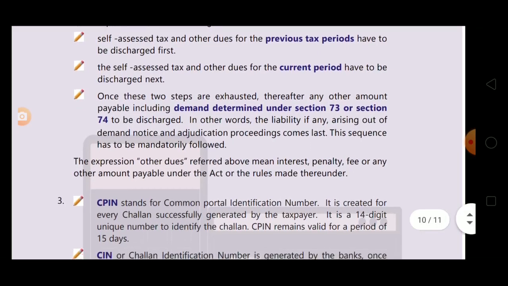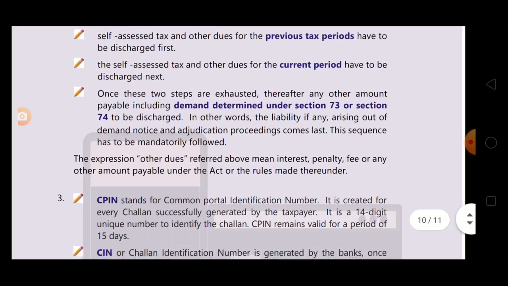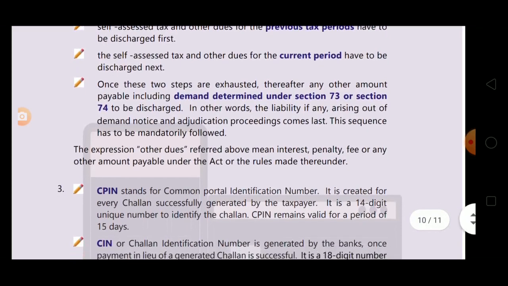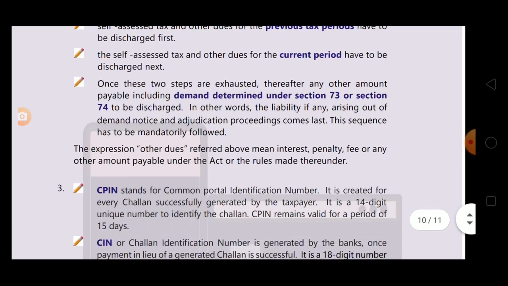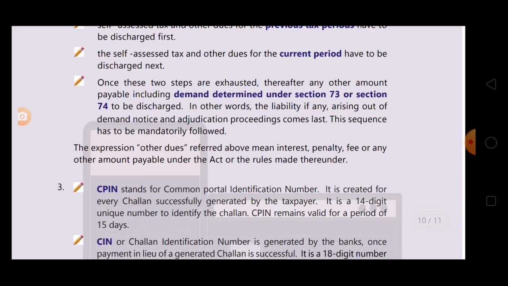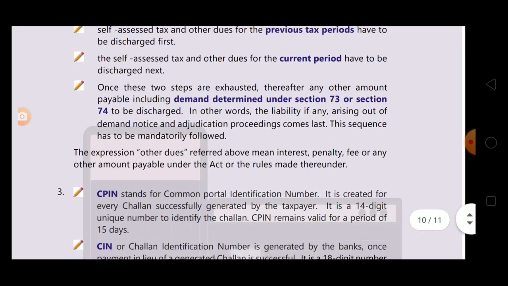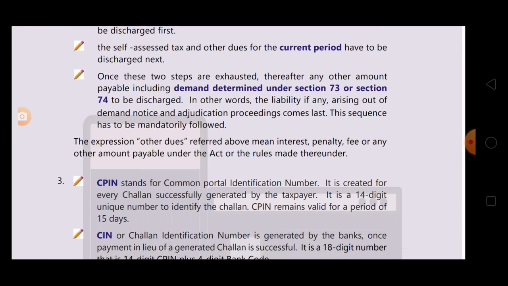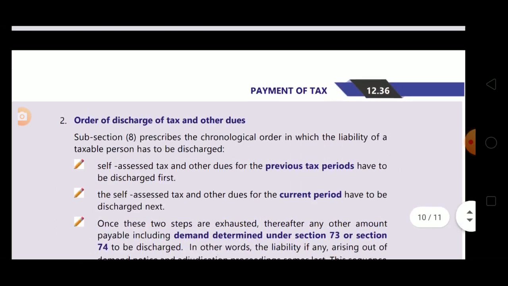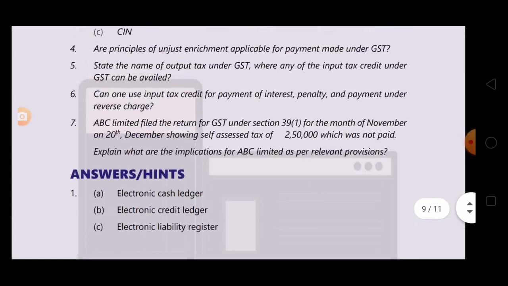to be discharged. In other words, the liability, if any, arising out of demand notice and adjudication proceedings comes last. That's why we pay the demand as per 73 or 74 after paying the previous tax period and current tax period tax. This sequence has to be mandatorily followed. The expression other dues referred above means interest, penalty, fee, or any other amount payable under the act or the rules made thereunder.